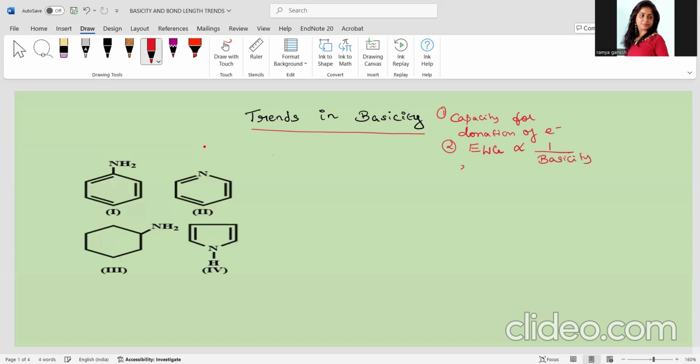If so much resonance is involved, that will also decrease the basicity. So with these 3 points in mind, let us look at this question that is provided to us. They are asking us to write them in the basicity trend.